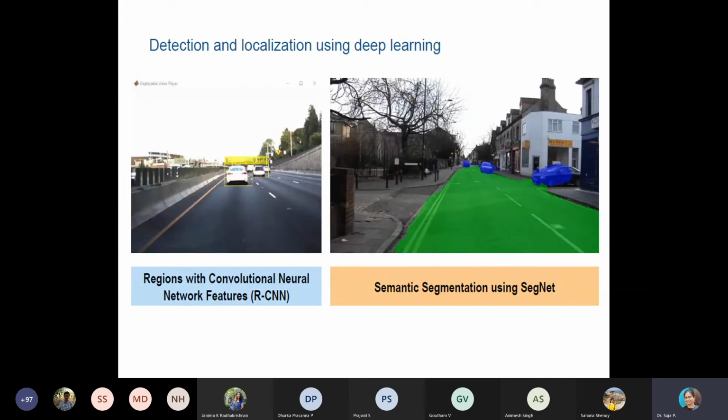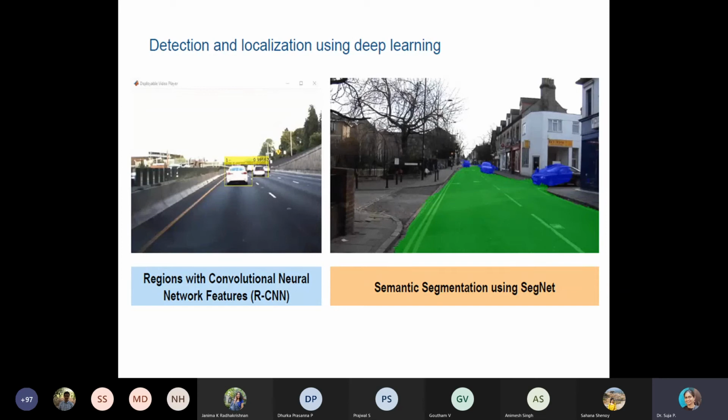Recognition means you are recognizing this is so and so. Suppose in the first image there is a car, and you are just detecting a car. When you say recognition, you are recognizing whether it is a BMW or a Maruti, whatever it is. So detection means you are just finding a car. Recognizing means what car it is.